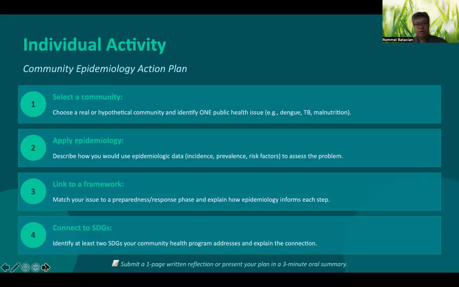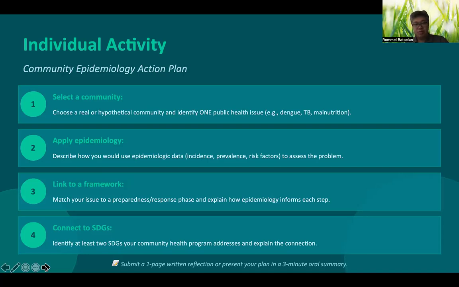So your activity would be looking into a community epidemiology action plan. First one would be you would choose a real or hypothetical community and identify one particular health, just one specific health issue. It could be dengue, malnutrition, even obesity or tuberculosis. Something that is relevant, no? And hopefully in a local setting.